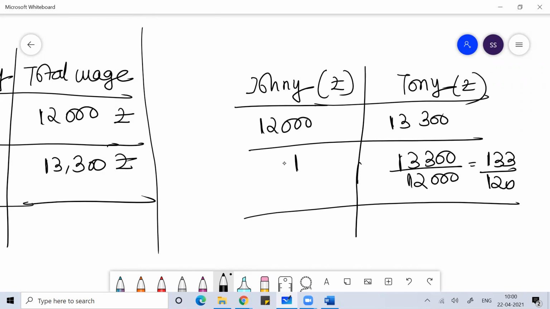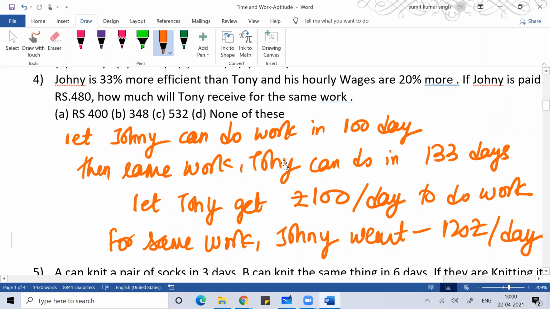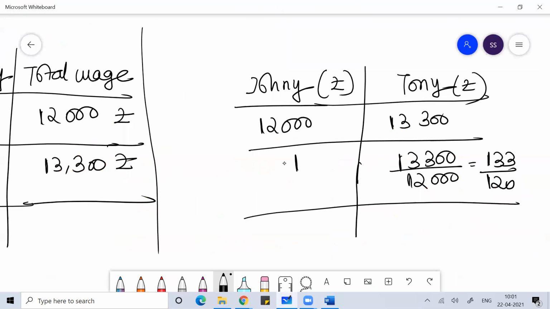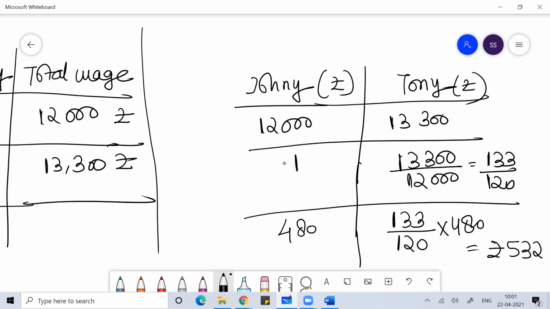If I say in this problem that Johnny is paid 480 rupees for the work, then how much will Tony get for the same work? That will be 133 by 120 into 480. You can do it: 133 fours up, so you get 532 rupees.